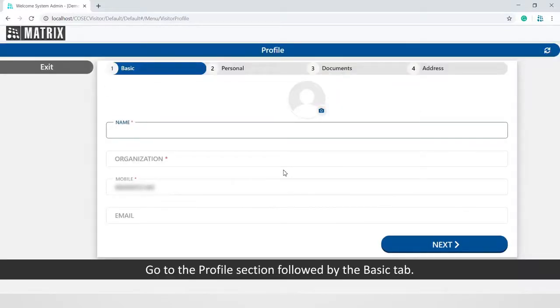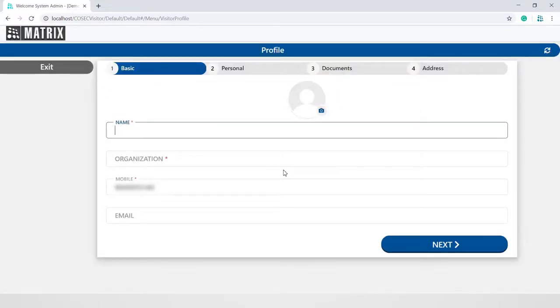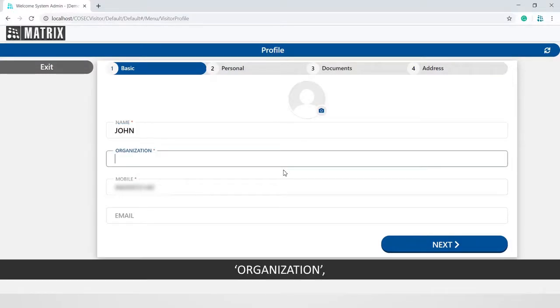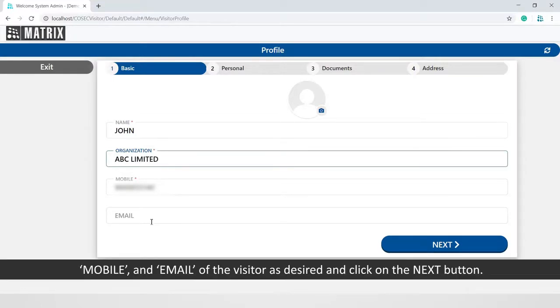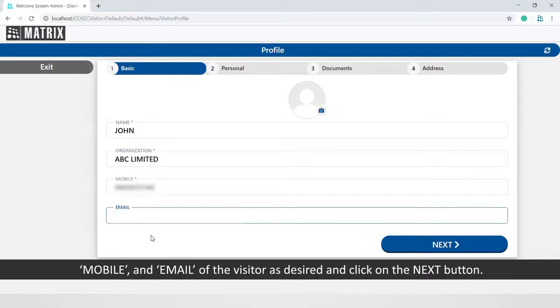Go to the Profile section followed by the Basic tab. Enter the name, organization, mobile, and email of the visitor as desired and click on the Next button.